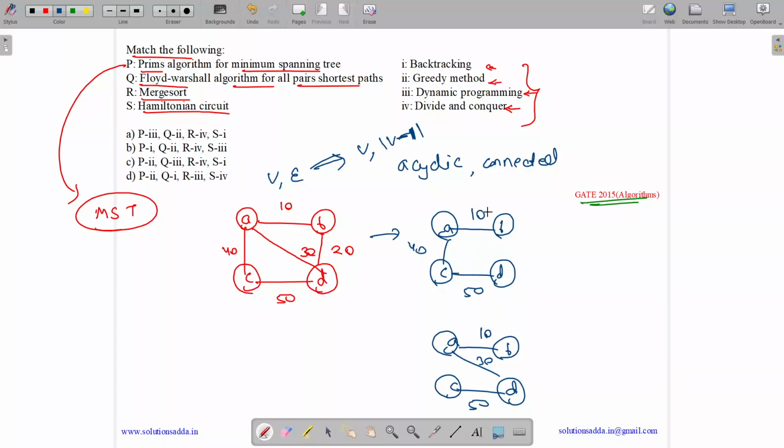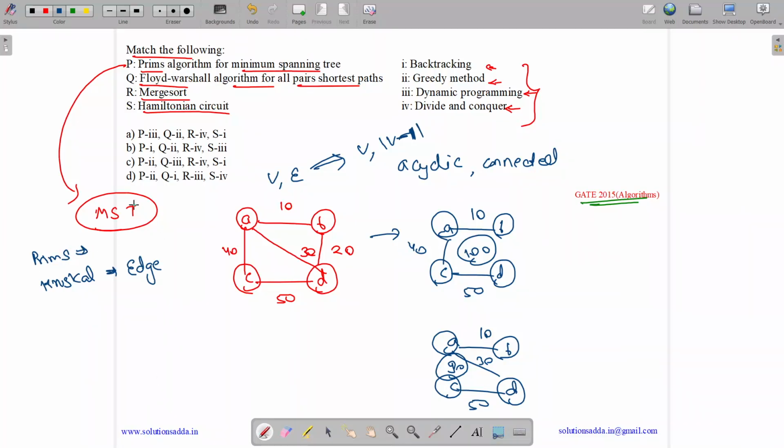But if we have a cost associated with each spanning tree, here we have 50 plus 10, 60 plus 40, 100 cost. Here we have 10 plus 30, 40 plus 50, 90 cost. So in a minimum spanning tree, we need to find the minimum cost. For this we have either Prim's algorithm or Kruskal's algorithm. Kruskal is based on finding the minimum edge and combining them.